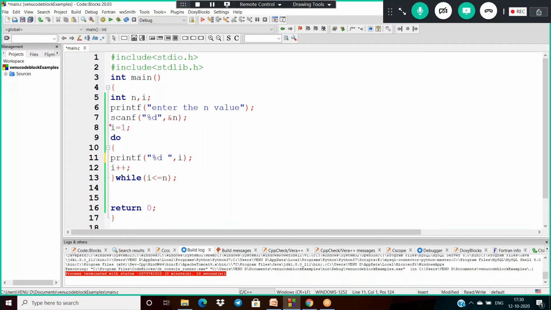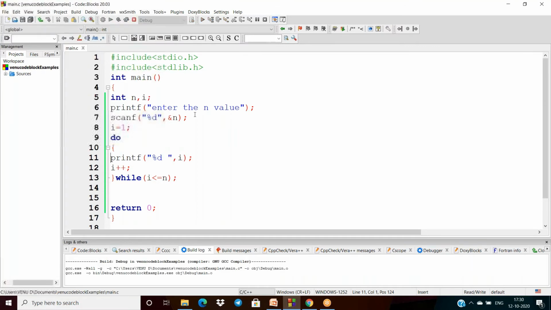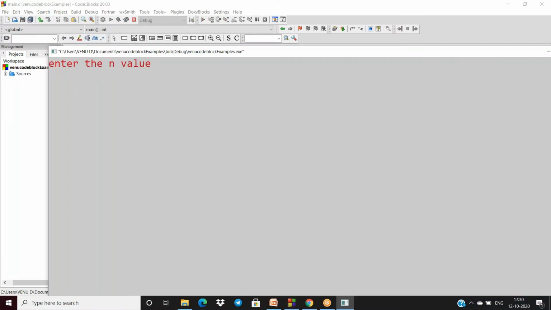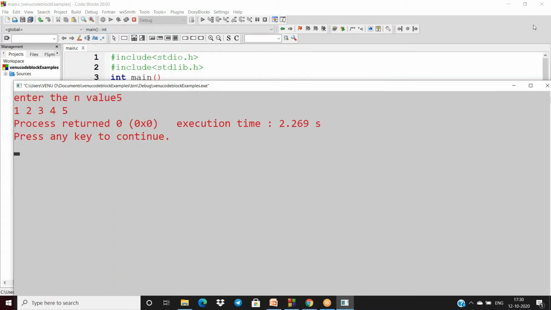So for the first time, i will be 1, without verifying any conditions. So 1 will be printed. Next i is 2, and again 2 is less than or equal to n, suppose we are assuming 5. It is true, then it will form the loop. Next 2 less than or equal to 5, yes. Then 3, 4, 5 like this. You will get 1 to 5 values. So I'm giving 5, then 1 to 5.